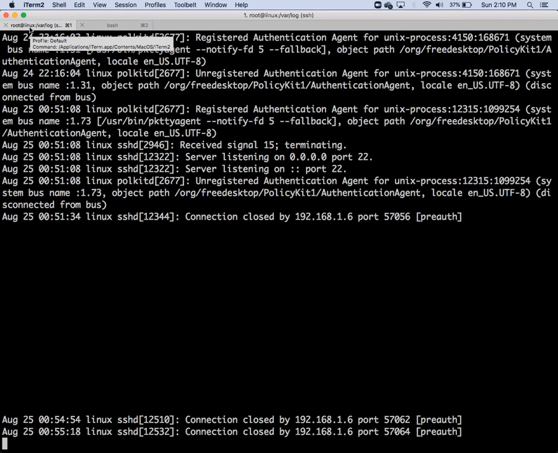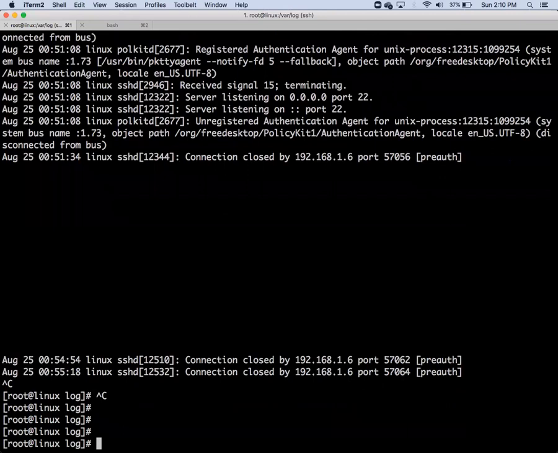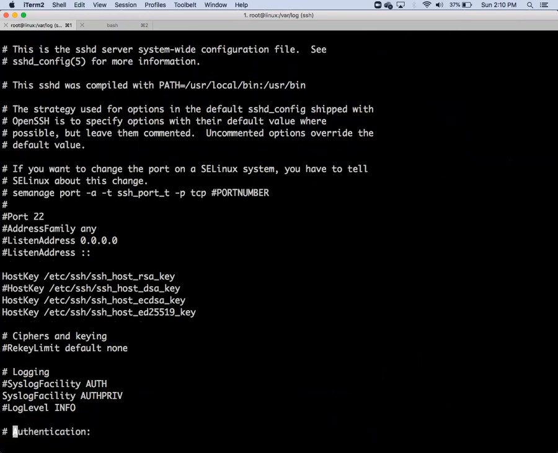Your connection is closed by this particular port using pre-authentication. Okay? Pre-authentication error has been got. So you have to check in the SSH configuration. How will you check SSH configuration? /etc/init.d, /etc/ssh/sshd_config, and check whether password authentication is set. Check for auth. Wherever you find auth, authentication, that is pre-auth. Error is pre-auth.